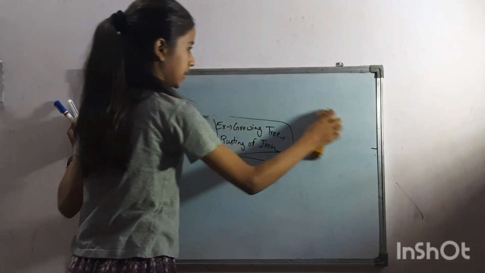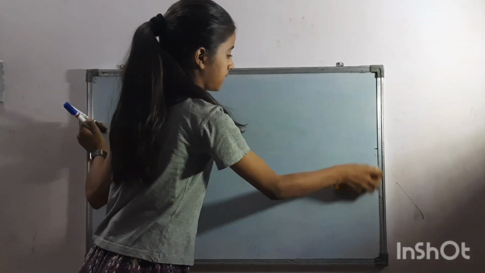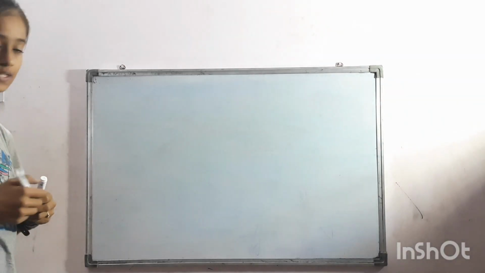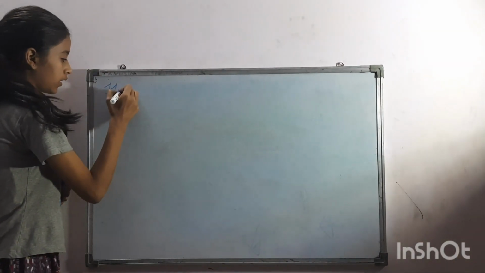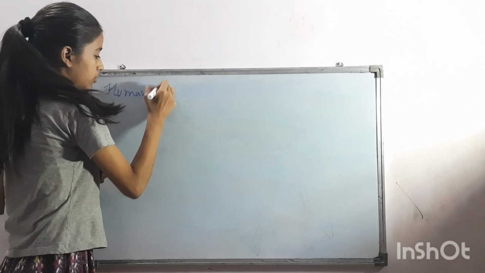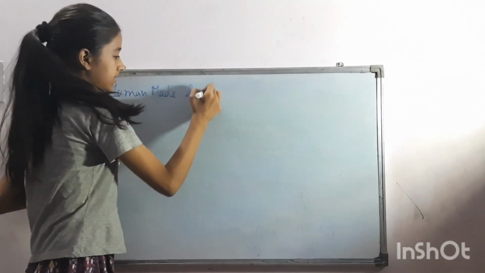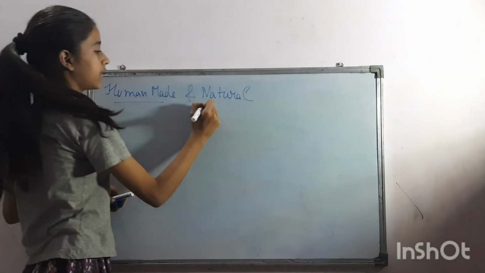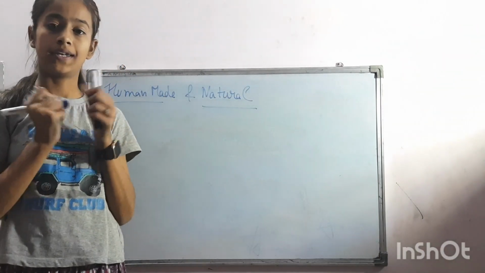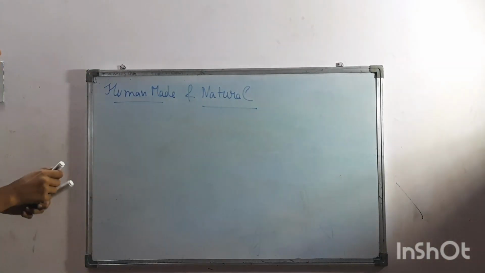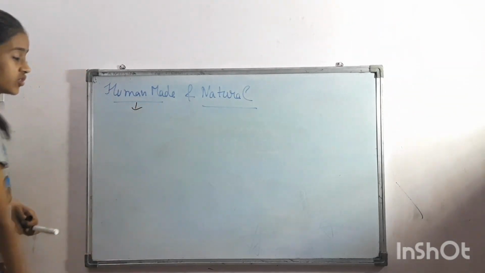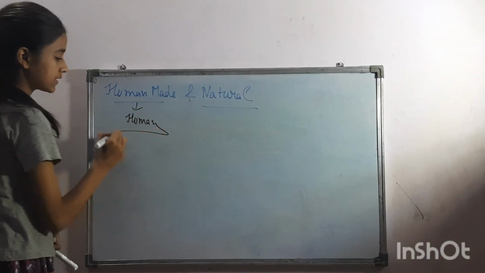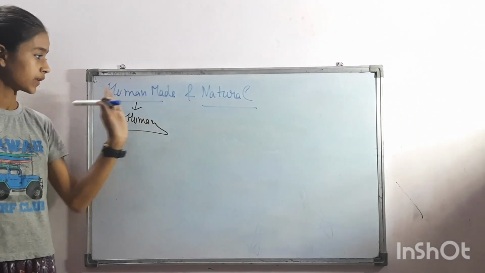Now our next change is human made and natural. Human made and natural changes are our next concept. Human made changes are the changes that are done by humans. It is clear by its wording.